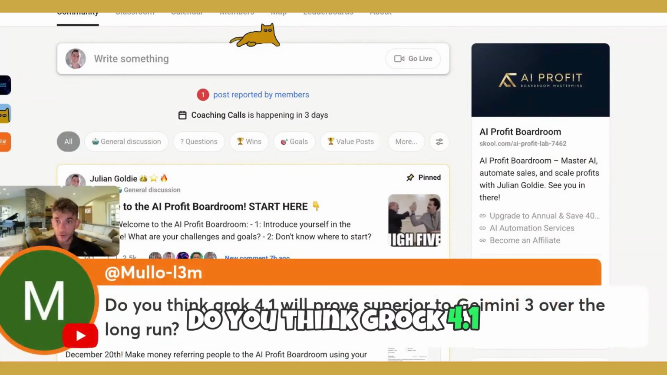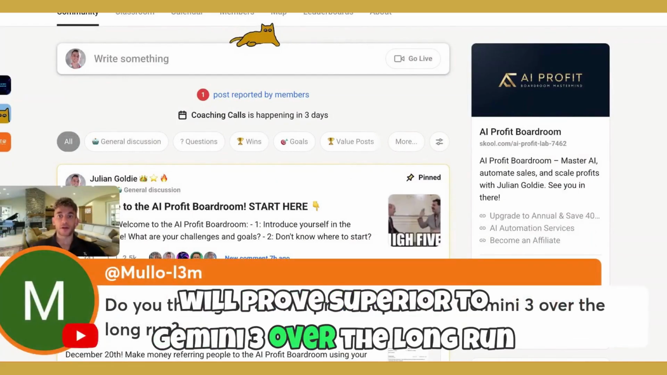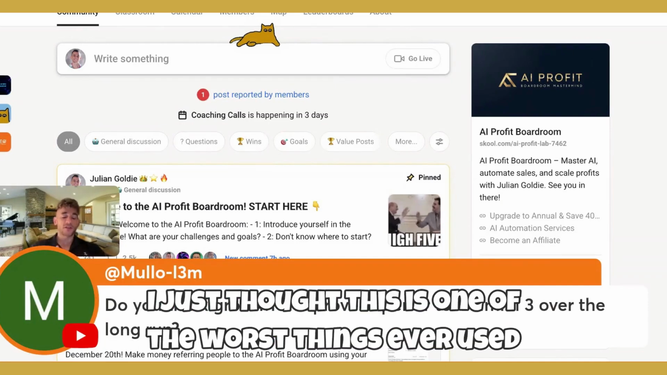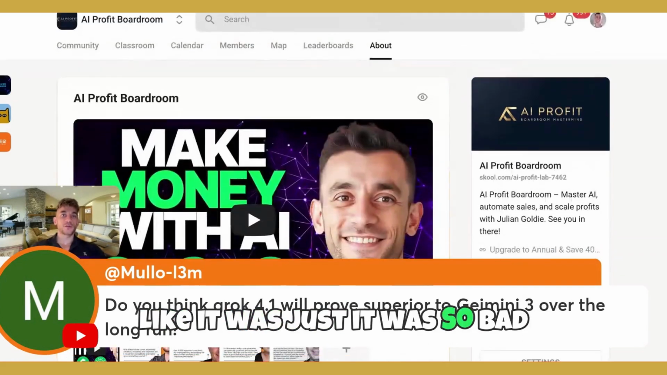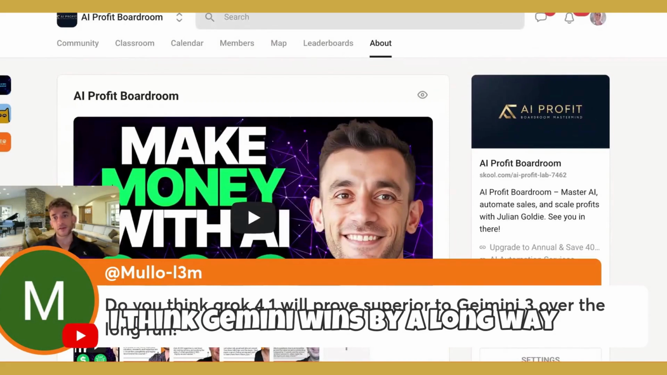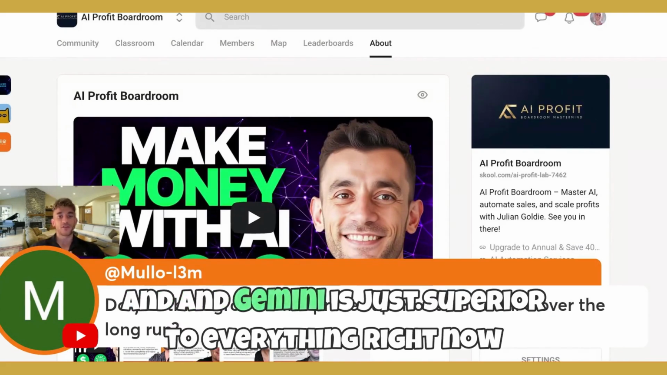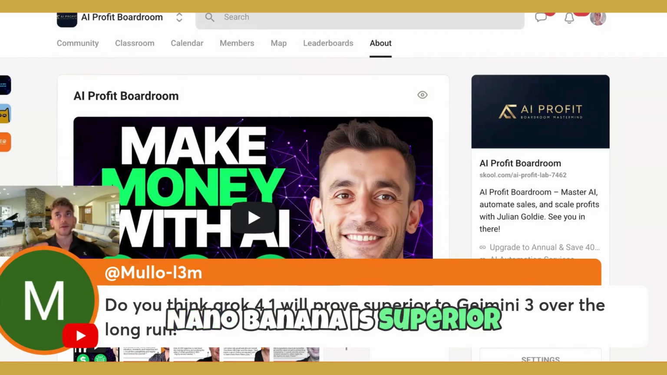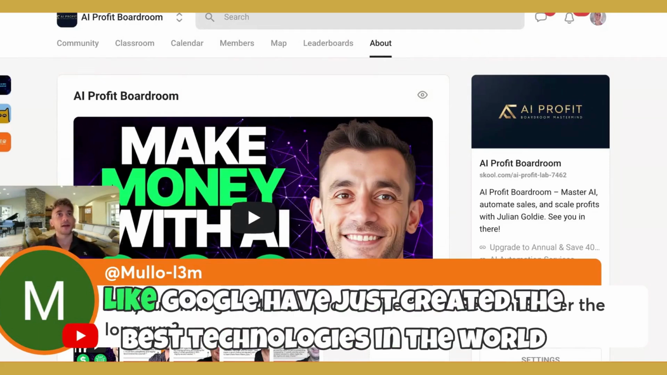Mulo says, do you think Grok 4.1 will prove superior to Gemini 3 over the long run? I actually don't. I tested out Grok 4.1. I just thought this is one of the worst things I've ever used. It was so bad. I think Gemini wins by a long way, and Gemini is just superior to everything right now. Same with Nano Banana. Nano Banana is superior. Veo 3 is superior. Like Google have just created the best technologies in the world for all this stuff.